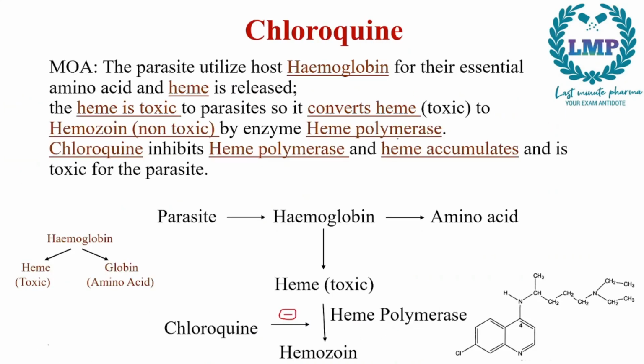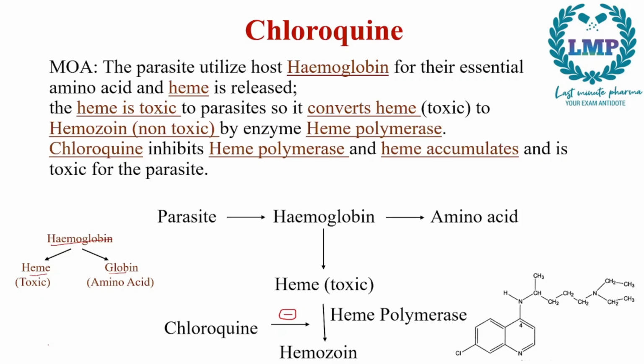Next we have chloroquine. For chloroquine, the mechanism of action is that the parasite utilizes host hemoglobin for essential amino acids, and heme is released. As we know, hemoglobin has two parts, heme and globin. The heme part is toxic, whereas the globin is used as an essential amino acid for the parasite.